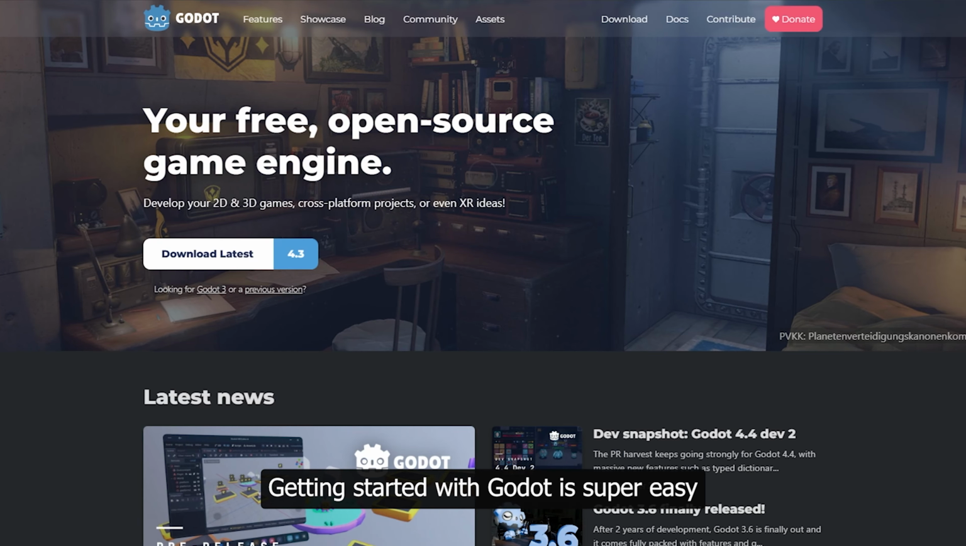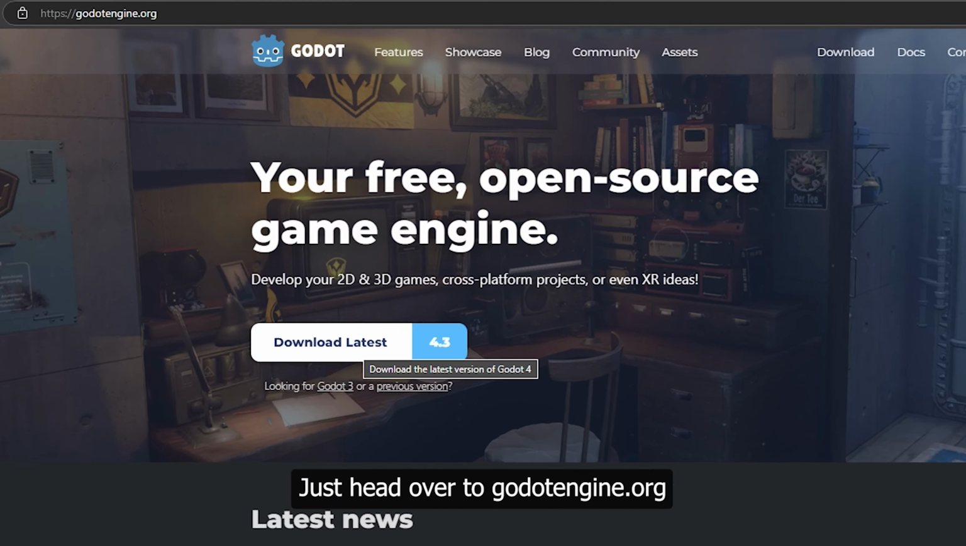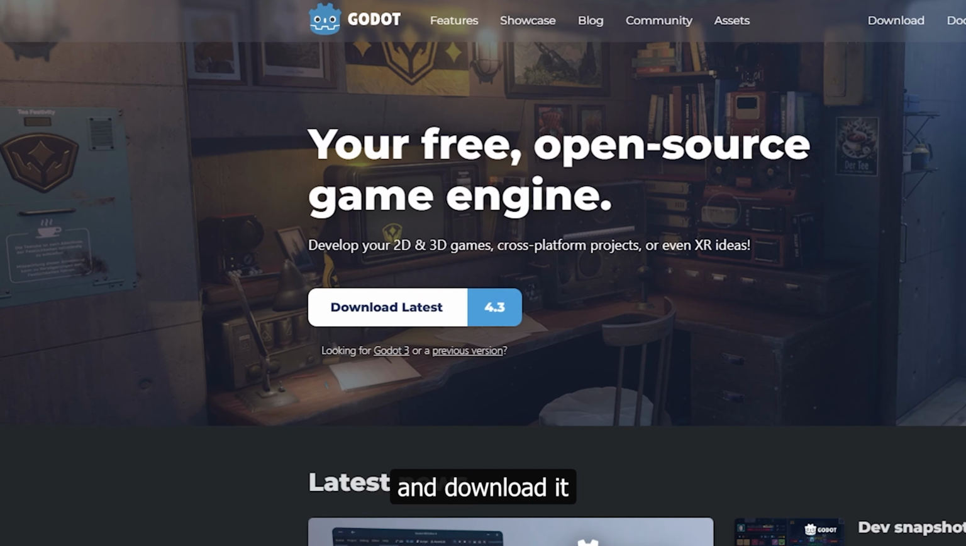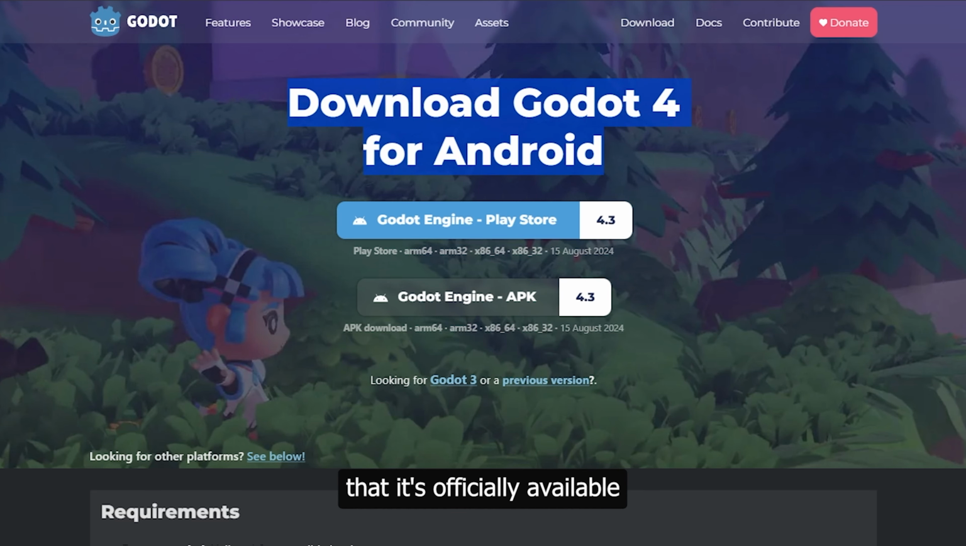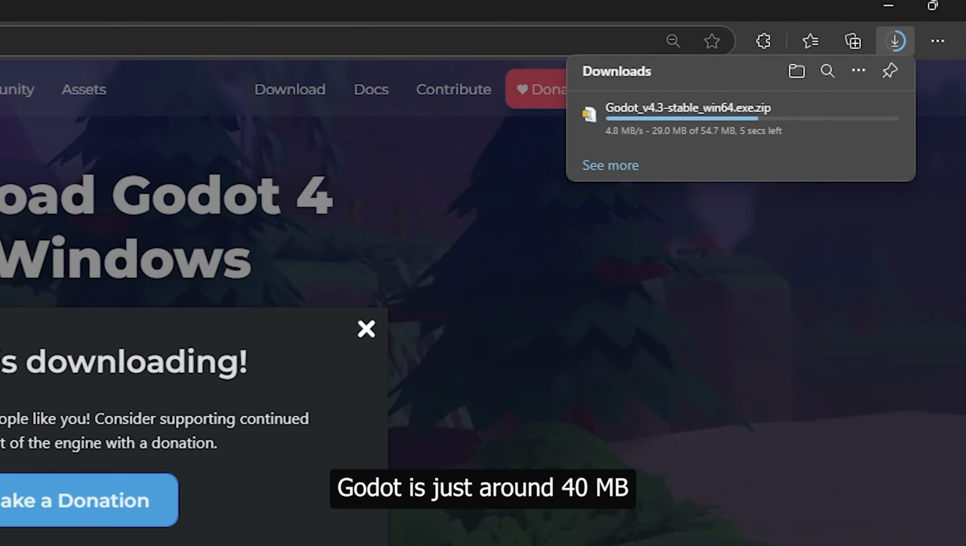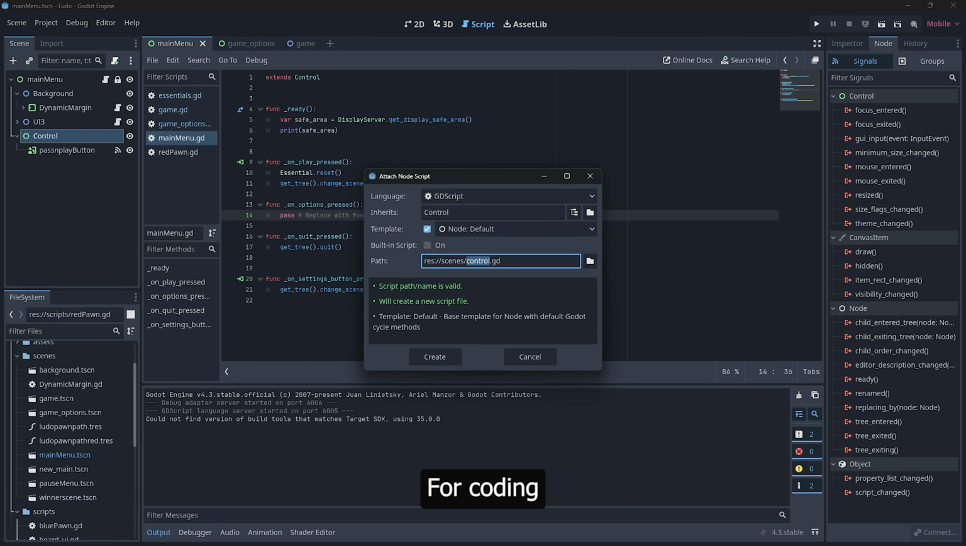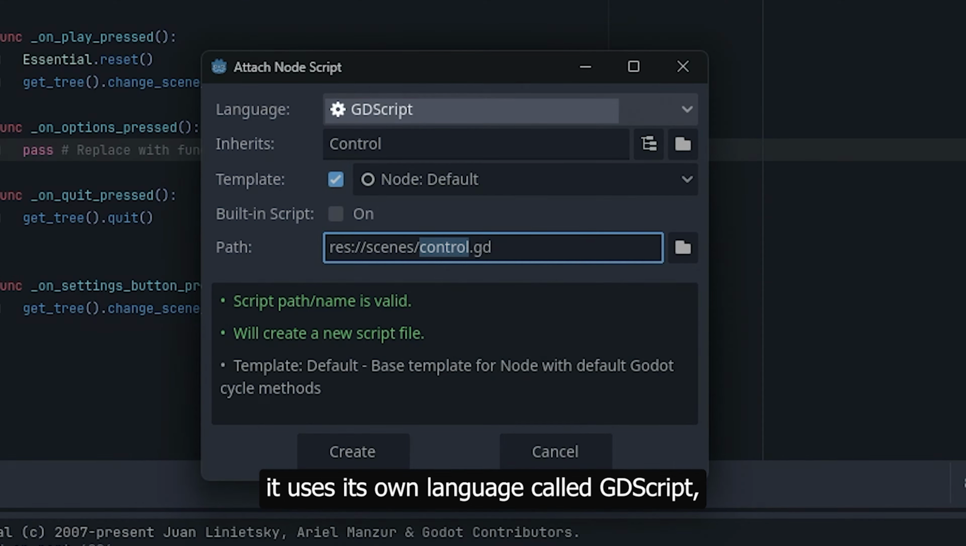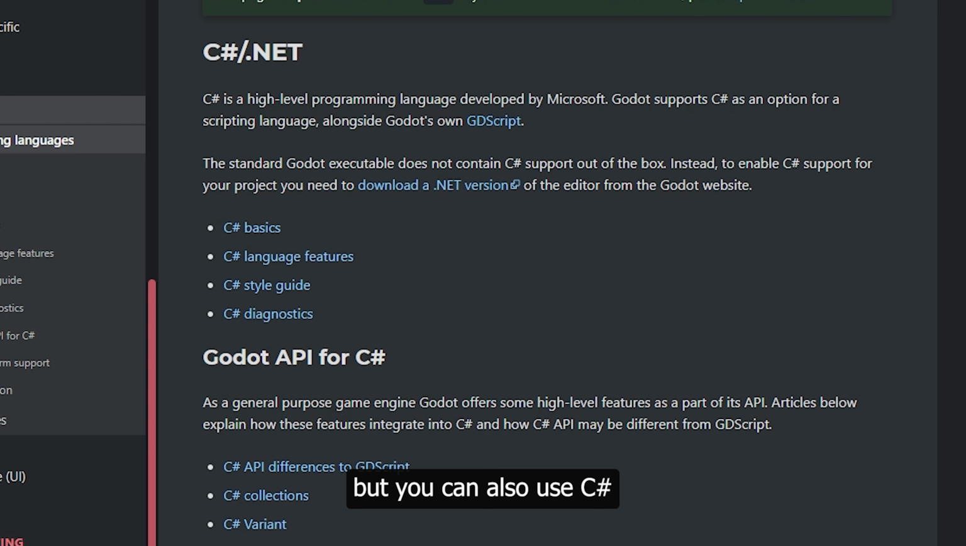Getting started with Godot is super easy. Just head over to godotengine.org and download it. You might be surprised to hear that it's officially available for Android too. And while engines like Unity or Unreal are huge in size, Godot is just around 40 MB. For coding, it uses its own language called GDScript, but you can also use C#. If you want to use C or C++, then that's possible too using GDExtension.